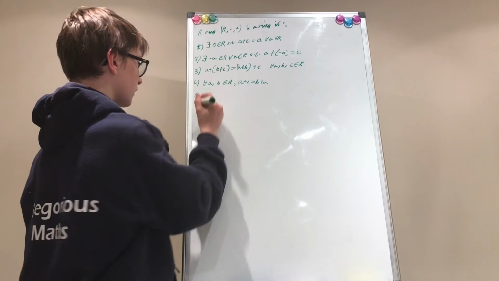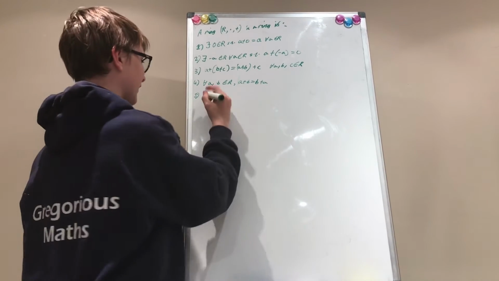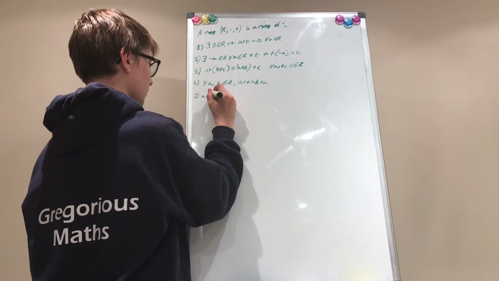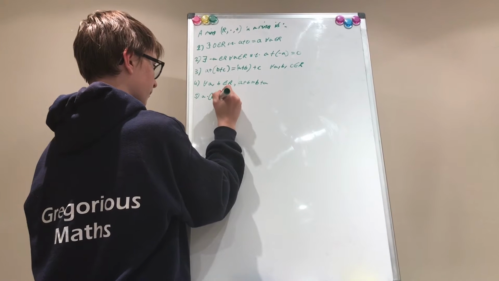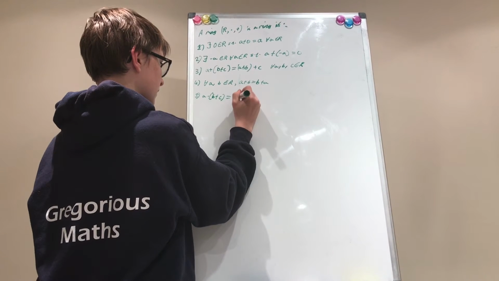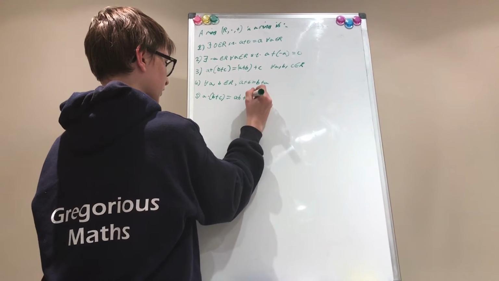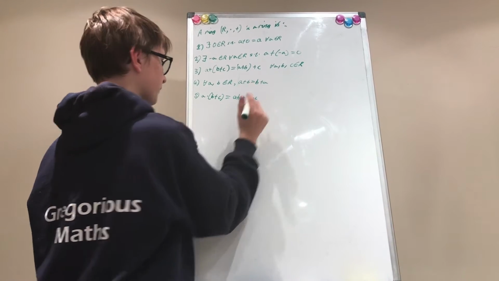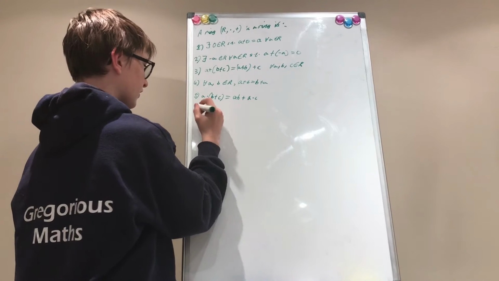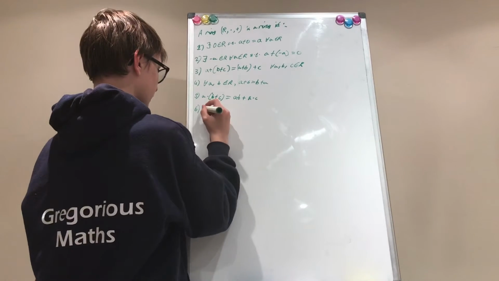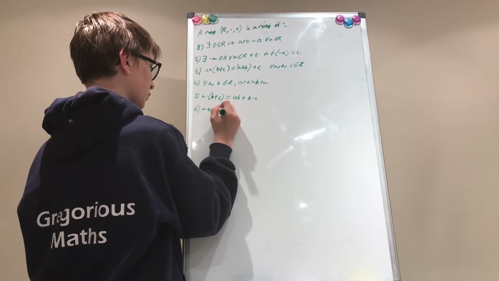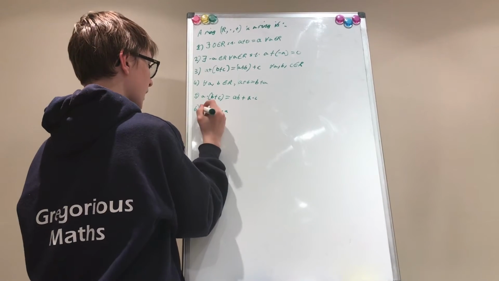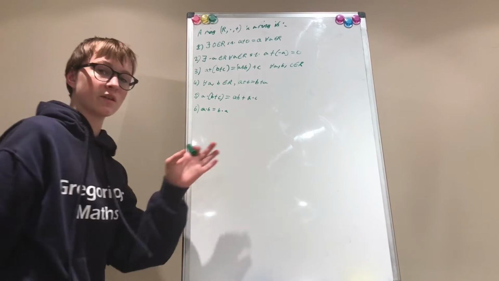Number 5, it has the distributive property. A times the quantity B plus C is equal to A times B plus A times C. Number 6 is that it's commutative. So A times B is equal to B times A. And of course this is for all A, B, C in the ring.